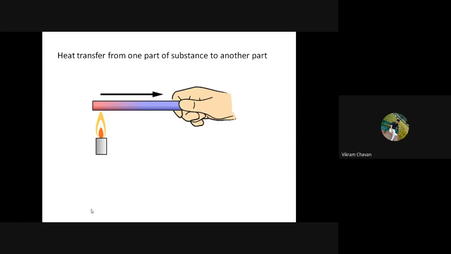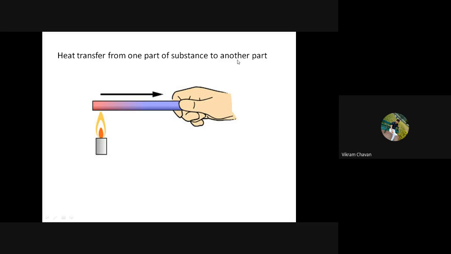Take the example of this person holding the rod over the burning candle. This portion will get heated because of the fire, and the heat will be transferred from this region of the substance to this region of the substance. That is heat transfer from one part of a substance to another part of the substance.